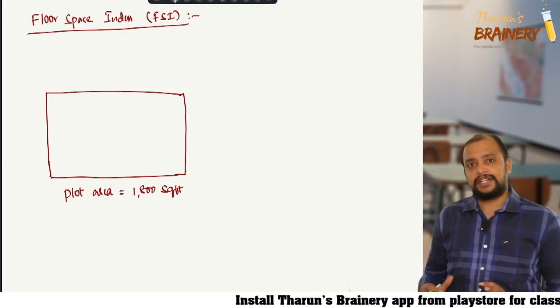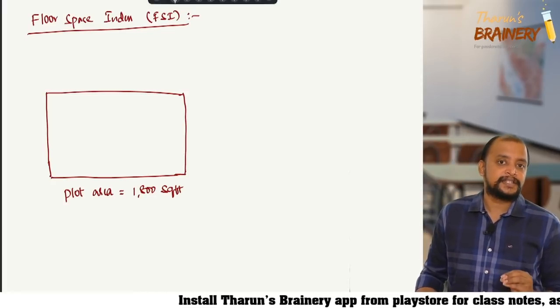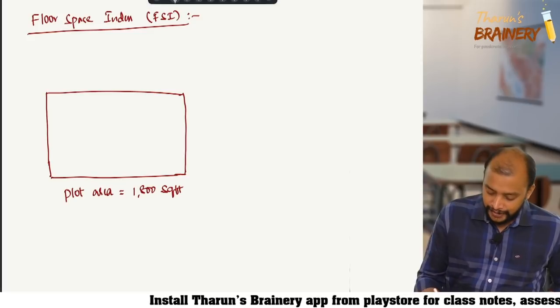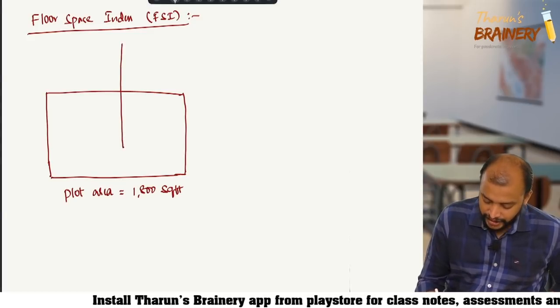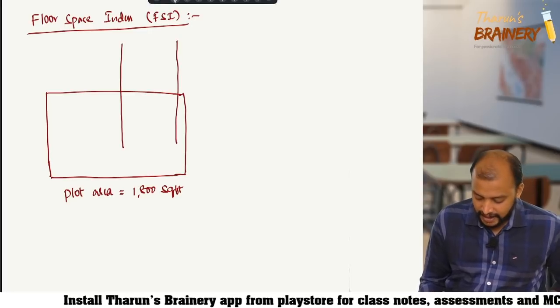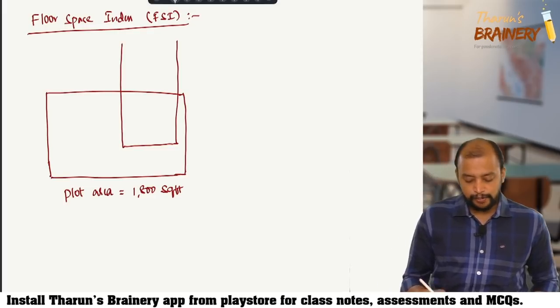On this plot area, how much I can construct is known as FSI. There is a building that will be constructed on this plot of land.